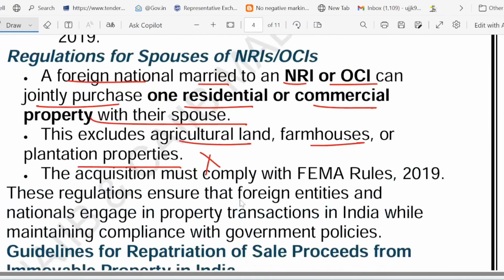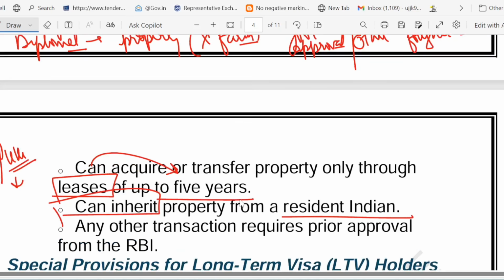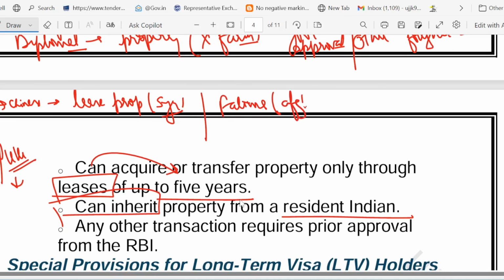So let me give you some real life scenarios to make these concepts clearer. Take the case of Lee. Lee is a Chinese citizen. He can only lease property, maximum 5 years. First point. Then take the case of Fatima. Fatima is an Afghan Christian.